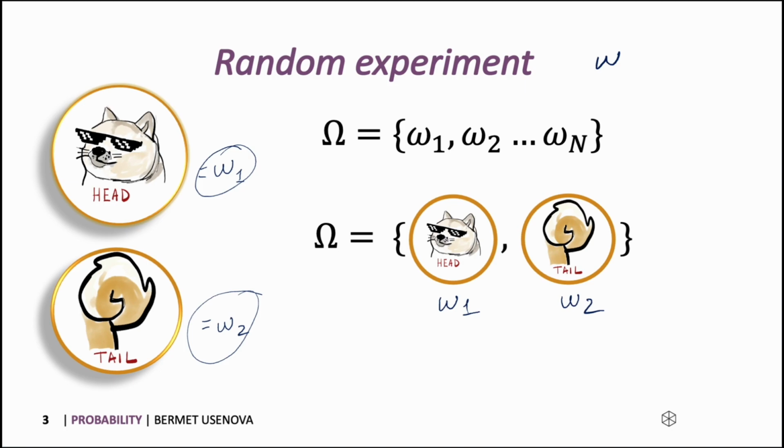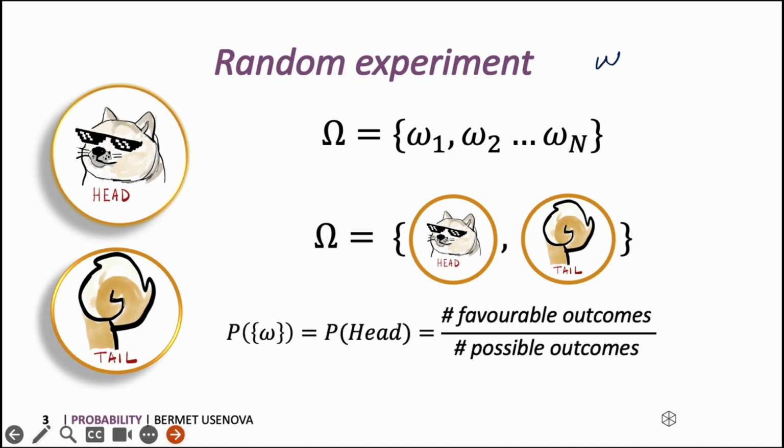So now we came to the main question: what is the probability of getting head after tossing a coin? We know that we're gonna get either head or tail in this case, so we have a 50% chance of getting a head. So basically, the probability is telling us how likely the desired outcome is to occur. In our example, our desired outcome is head. We have only one head, and our sample set omega had two elements, head and tail. Thus, the probability is equal to 1/2 or 50%.